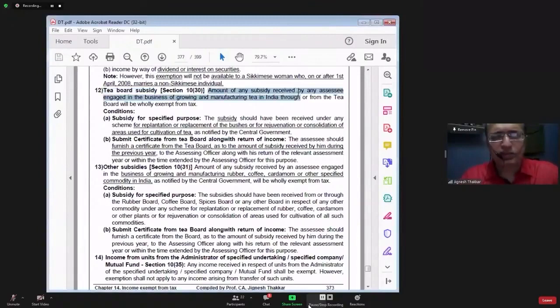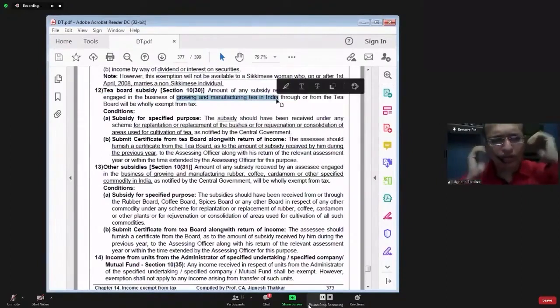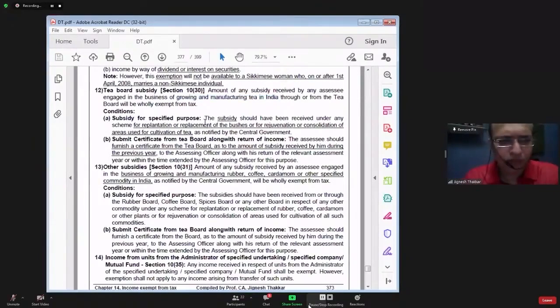Any subsidy received by an assessee engaged in growing and manufacturing tea in India from the tea board will be totally exempt from tax, provided certain conditions are fulfilled. The subsidy should be received for replantation or replacement of bushes or rejuvenation or consolidation of areas used for cultivation of tea.